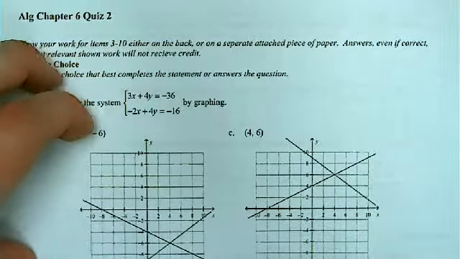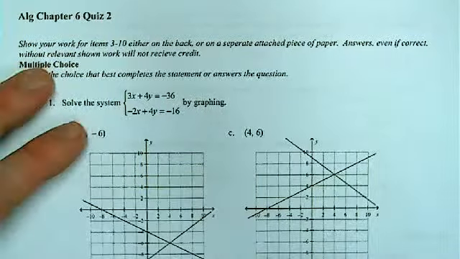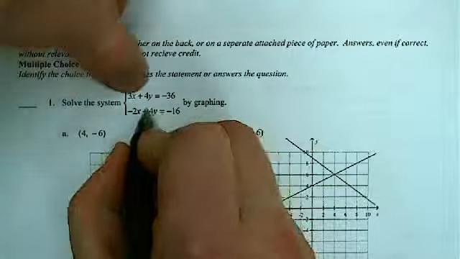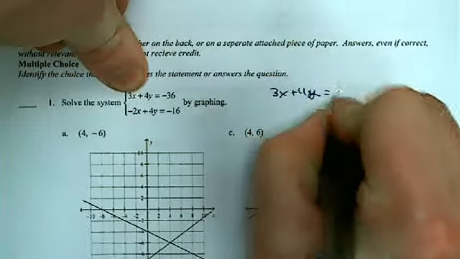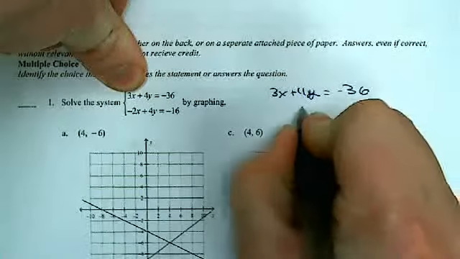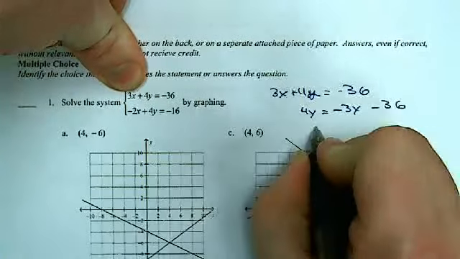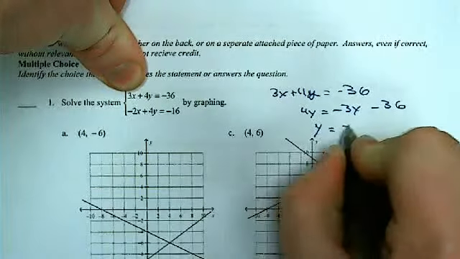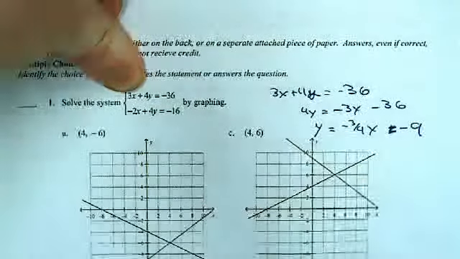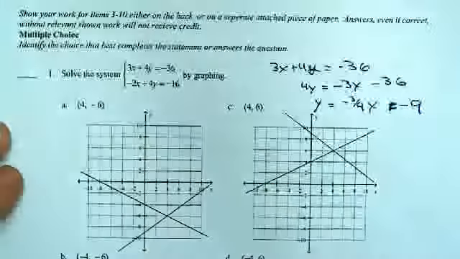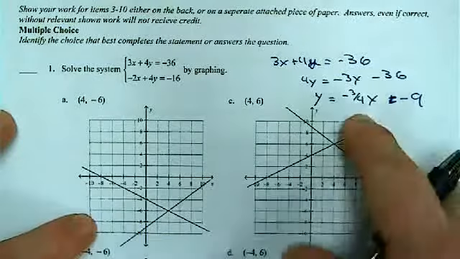So it's really a matter of getting the right intercepts and the right basic slope. Am I going up or down for each of those lines? So for this first one, get the y by itself. So 3x plus 4y is equal to negative 36. Subtract it, so 4y is negative 3x minus 36, and then divide by 4. Y is equal to a negative 3/4 x minus 9. So the first line is going to have an intercept of a negative 9 and a negative 3/4 slope.